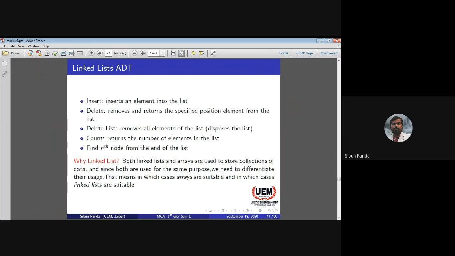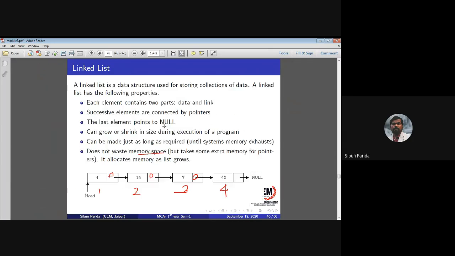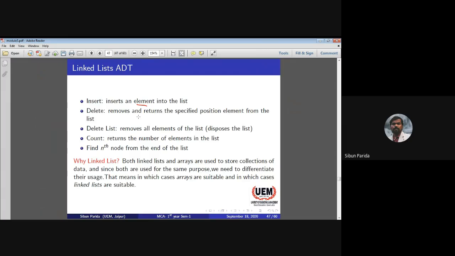We can do insert. Insert an element into the list. As I have discussed, here 4 nodes are there. At any point of time I can add 1 or 2 or n number of nodes into this linked list. Delete removes and returns the element at the specified position from the list.